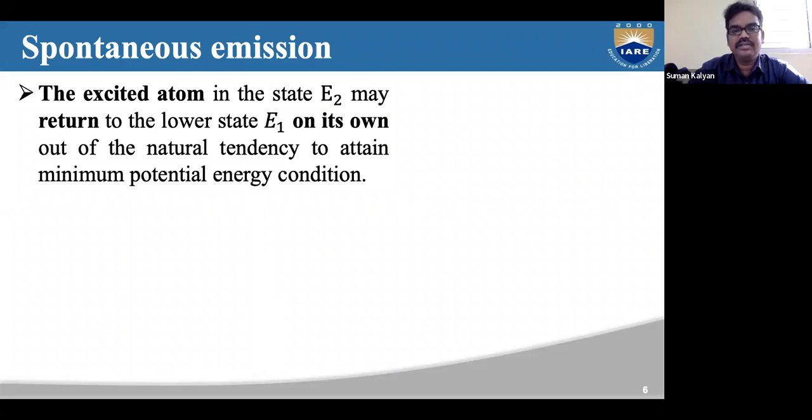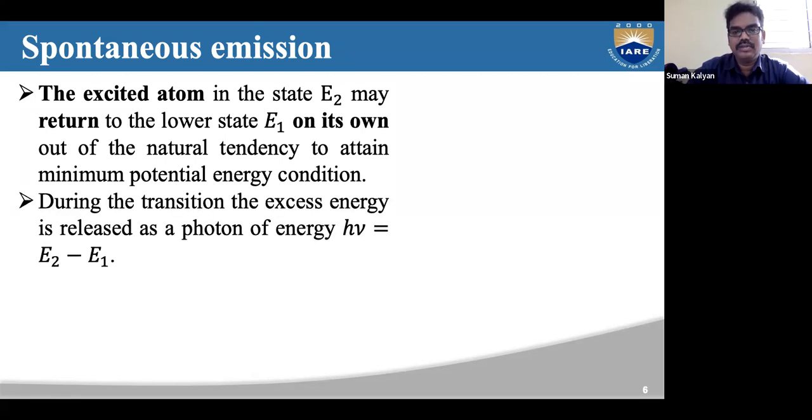So whenever the absorption process takes place, the excited atoms would like to come back to the lower energy levels by losing some energy. In which form do they lose the energy? In the form of photons.